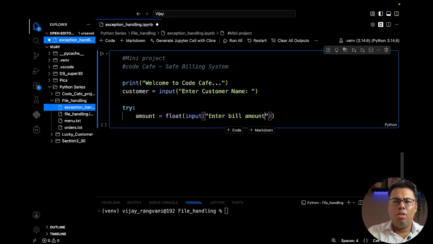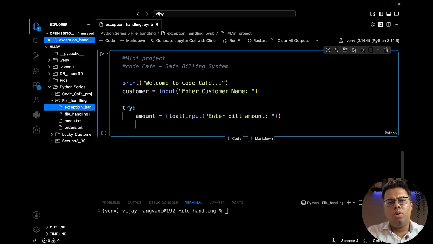We are converting to float, and we are taking the input, that will be enter bill amount. Okay, now once that is done, what else can we do? We can print in a formatted way the customer name and the amount.